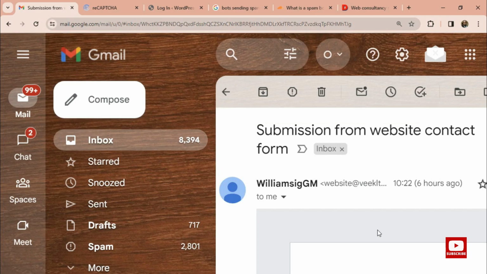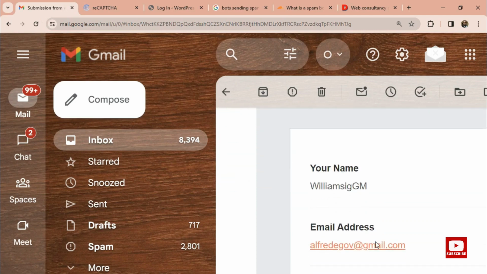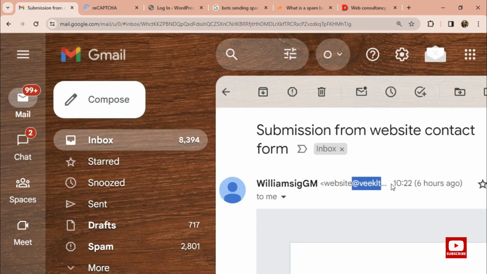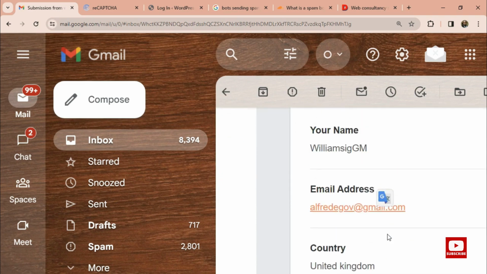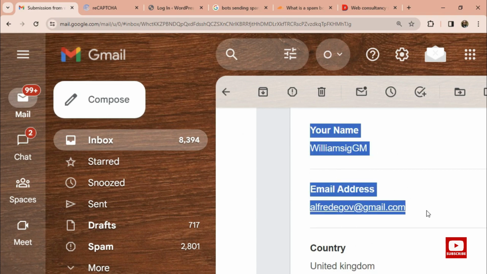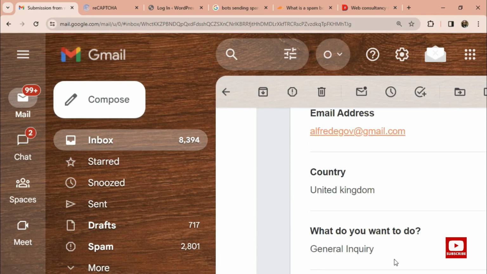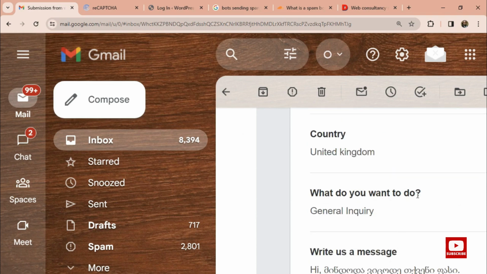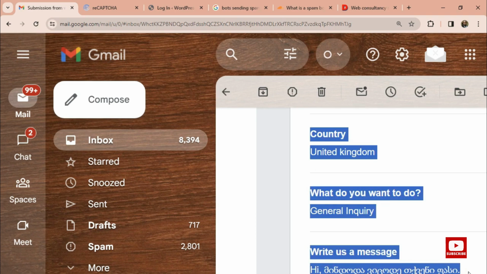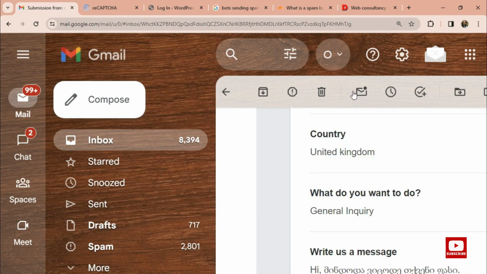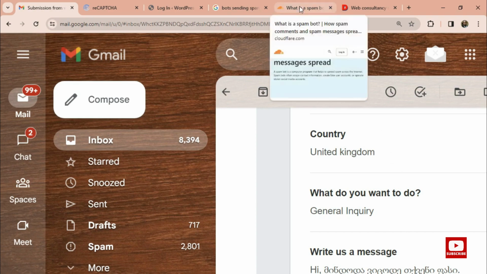You see, this is an email that came to me 6 hours ago and I don't like it. I didn't set it. They came through this website here, and there's a website form on this website. I don't know this person, William. I don't know this email, from the UK, and what do you want to do? General inquiry, and I don't even understand the language of this message. So this is a spam email, and they keep coming, as I said.